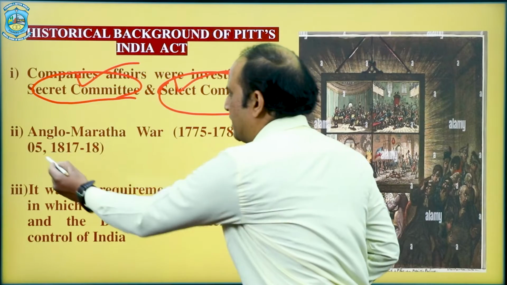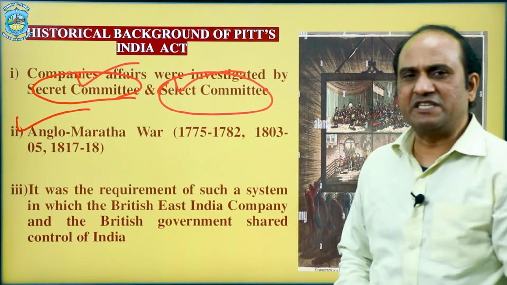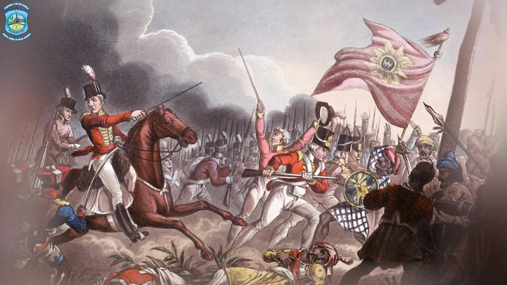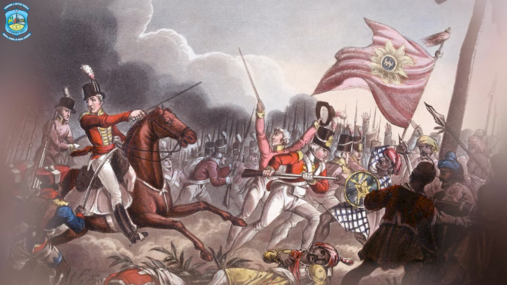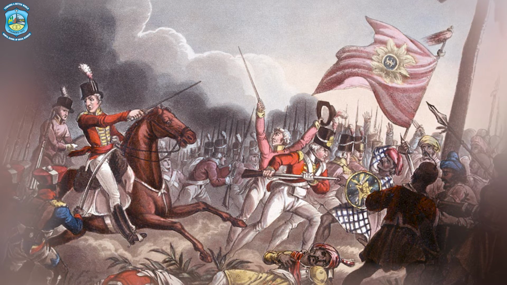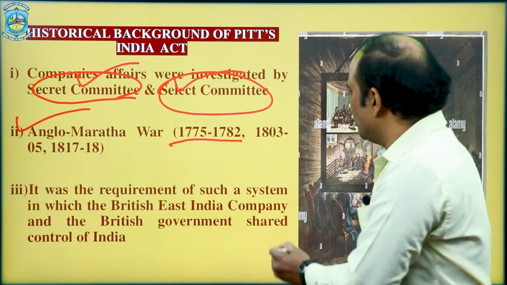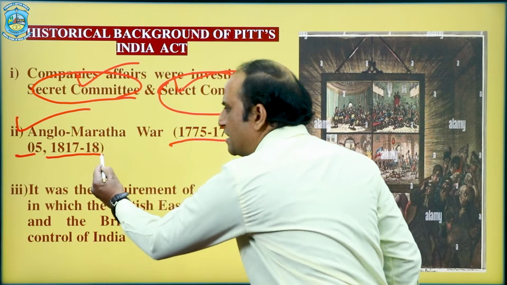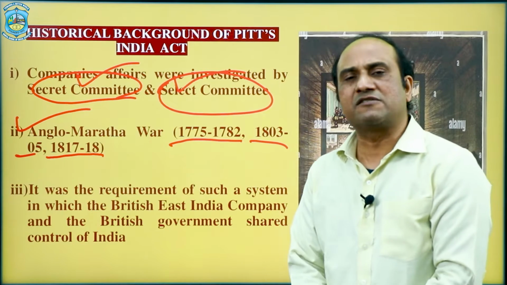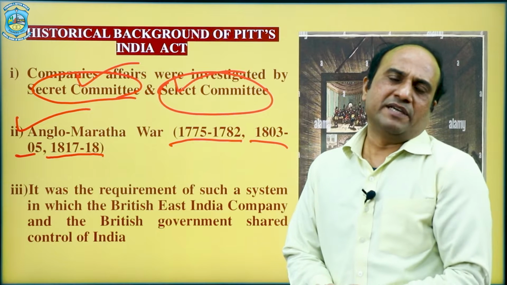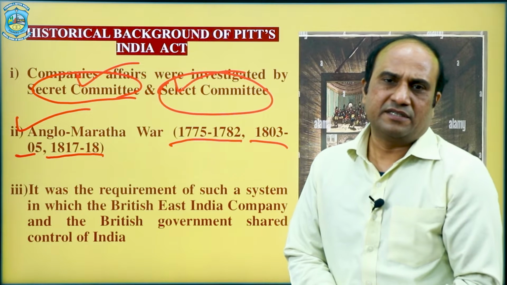The second most important thing is the Anglo-Maratha Wars, which became one of the main causes to reform the administration, to reform the constitution, or to make some enactment. 1775 to 1782, 1803 to 1805 and 1817 to 1818. These three wars were fought against the Maratha Empire by the British East India Company.